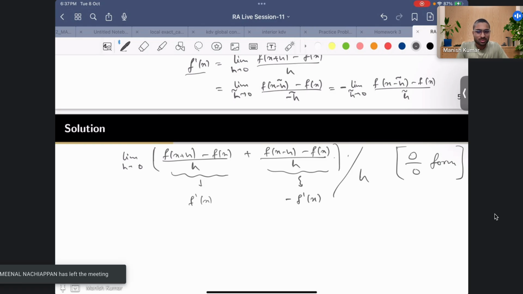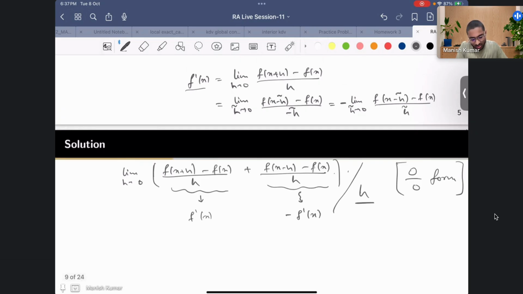So this is not giving you the answer because here you have h. If this was not there, then you can say that this is going to be 0. But just because this h is present, this is coming out as a 0 by 0 form. So this sort of motivates us that we can try to use the L'Hopital rule.